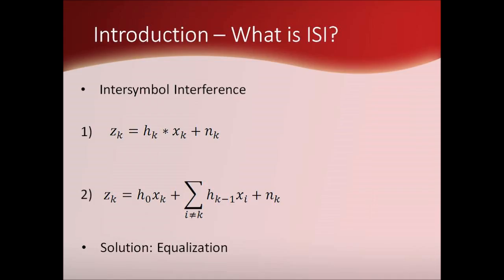Intersymbol interference, or ISI, is an unfortunate element of almost any channel used for digital communication. ISI can be primarily described as a result of a receiver receiving multiple echoes of a transmitted symbol. The signal received in a hypothetical channel is a convolution of the transmitted signal and the impulse response of the channel, as well as the addition of noise, as represented in equation 1. Convolution in this case is indicative of a form of channel memory. With this in mind, the received signal can also be represented by a weighted sum of each echo signal multiplied by the channel's impulse response, with the addition of thermal noise, as represented in equation 2.